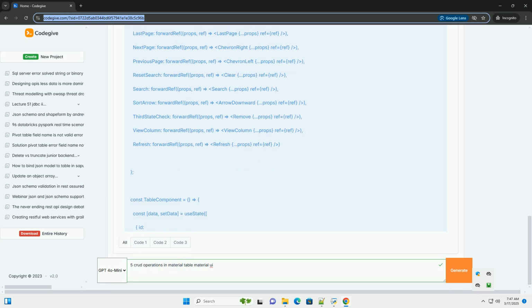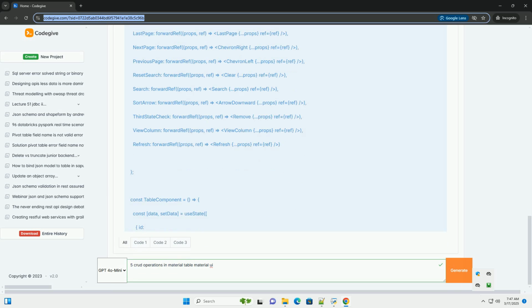Material Table component. Title, the title of the table. Columns, the column definitions. Data, the table data. Icons, assigning the tableIcons object to use customized icons. Editable, this object defines the CRUD operations. We'll break down each operation in the next sections. Actions defines custom actions that appear in the table toolbar. Here, we've added a refresh button for demonstration.